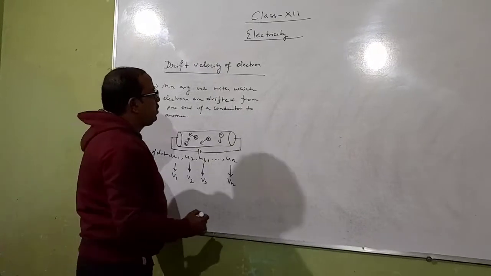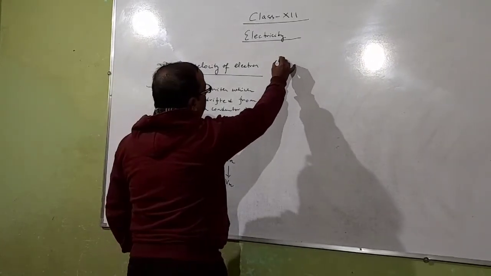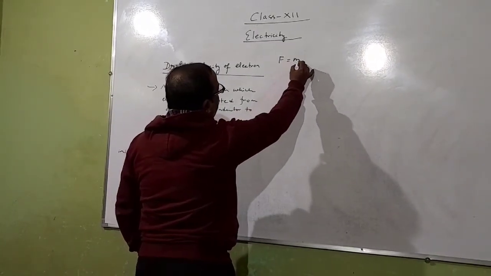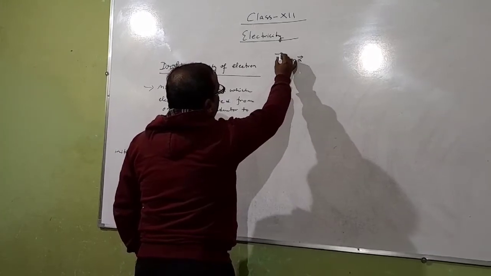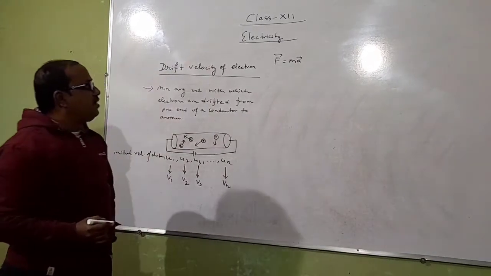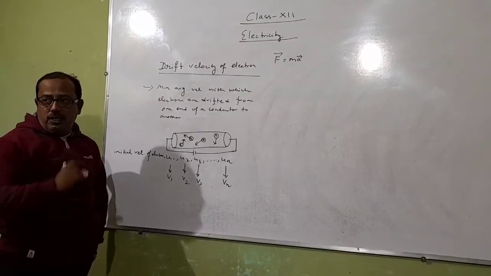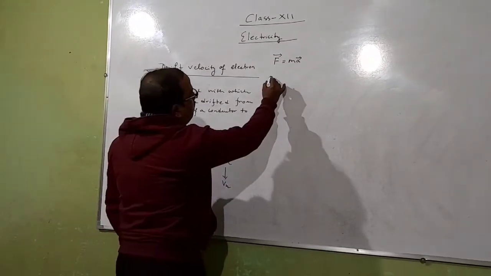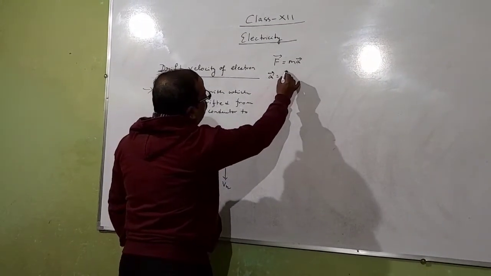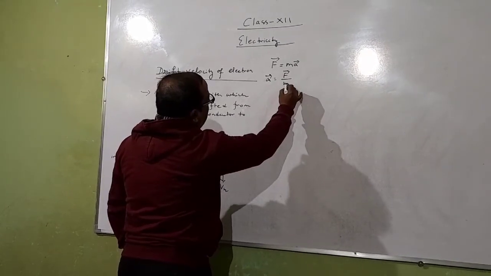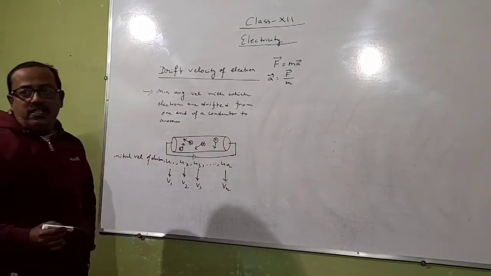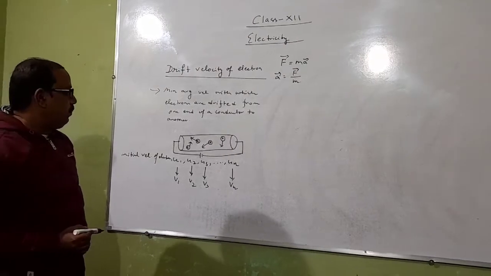So the force applied on it is F, that is F equal to ma. Here a is the acceleration produced on the electron. So a is equal to F by m.